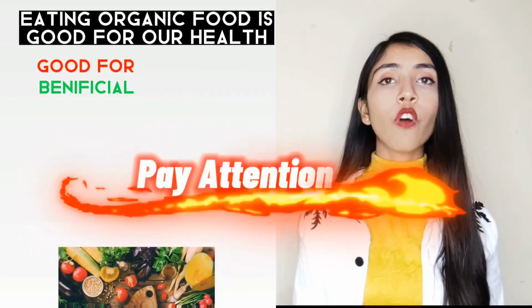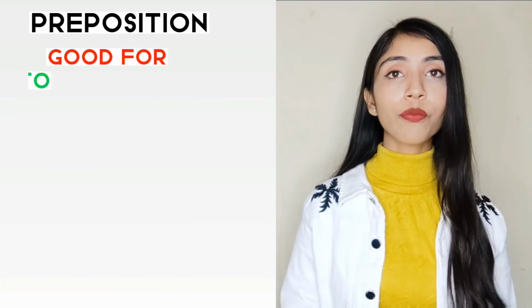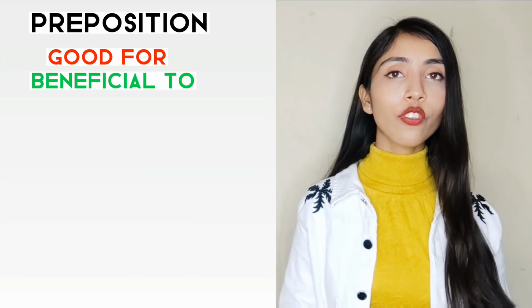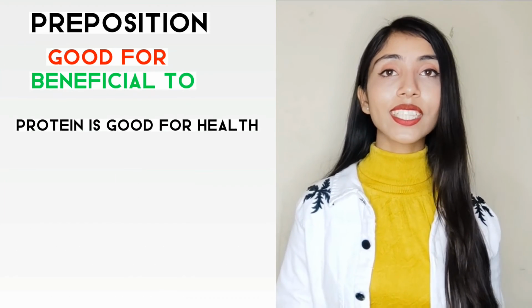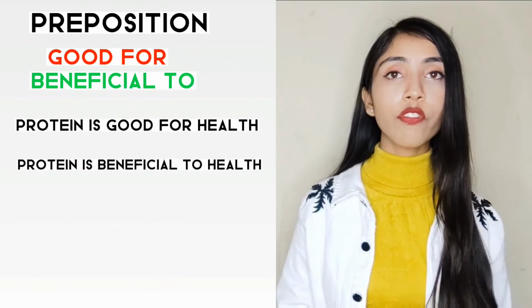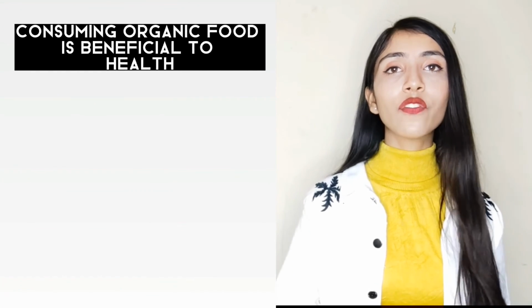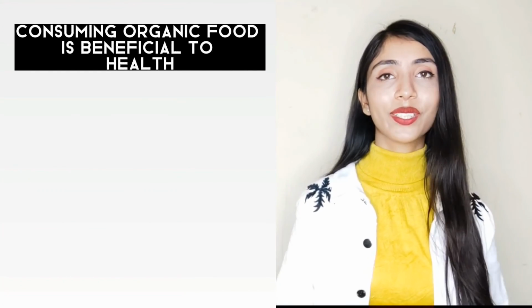It sounds more formal. Pay attention. The preposition of good is for, but the preposition of beneficial is to. So we say protein is good for health and protein is beneficial to health. So our formal sentence is, consuming organic food is beneficial to health.